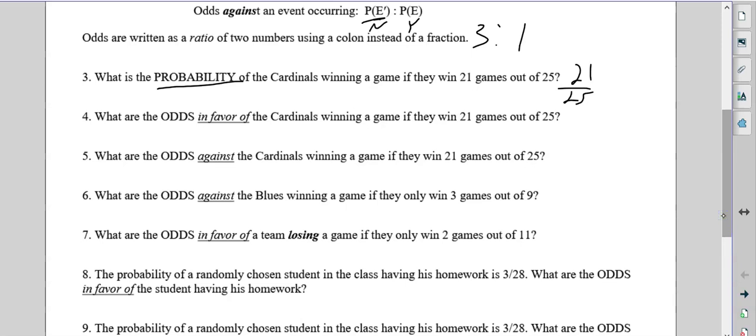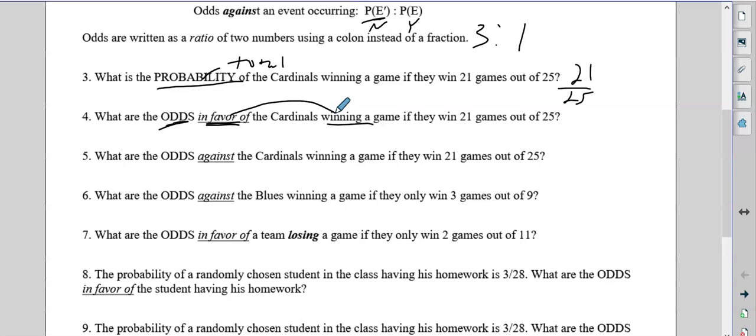So remember, when we're talking about probability, we're dealing with the total. When we're dealing with odds, it's the wins and the losses, the yeses and the nos. So, in this case, the odds in favor of them winning. These two have got to be tied together. In favor does not always mean winning.